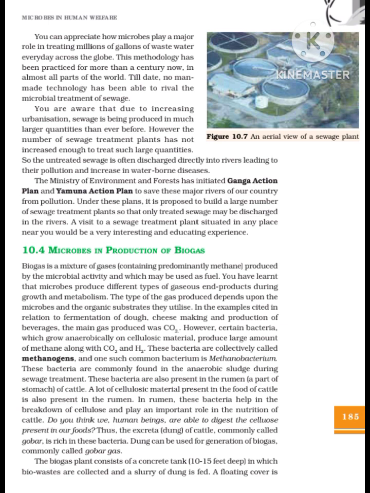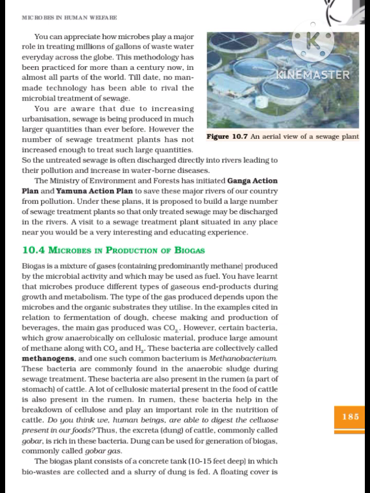These bacteria are also present in the rumen, a part of the stomach, of cattle. A lot of cellulosic material present in the food of cattle is also present in the rumen. In the rumen, these bacteria help in the breakdown of cellulose and play an important role in the nutrition of cattle.